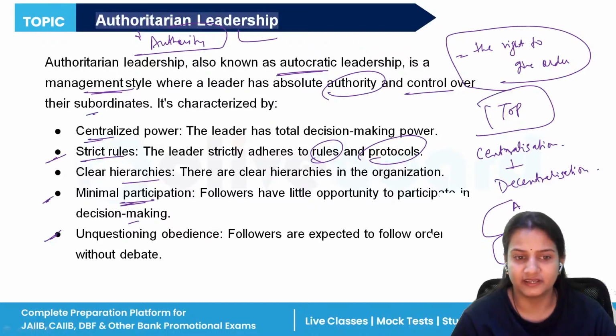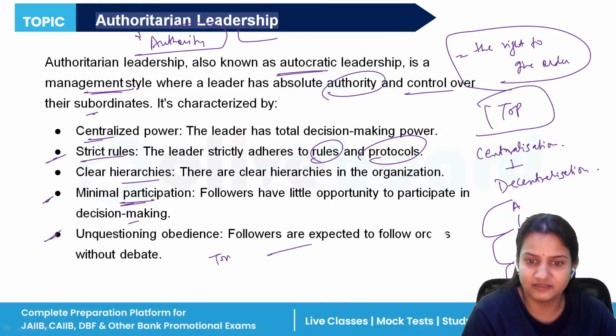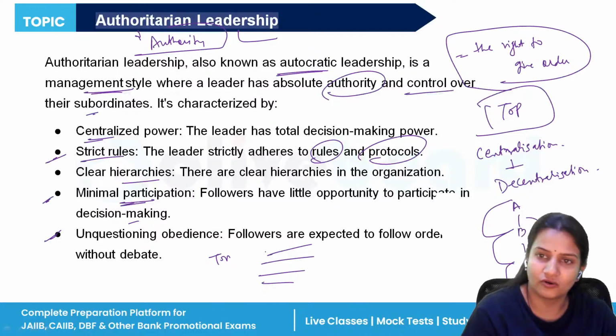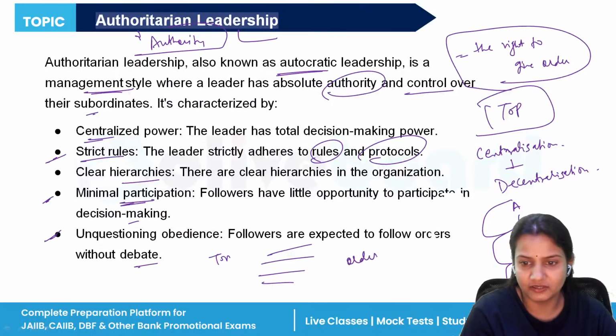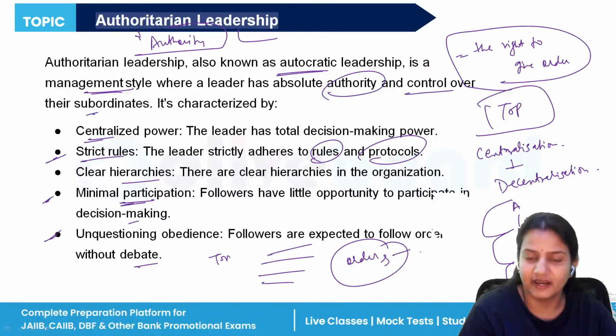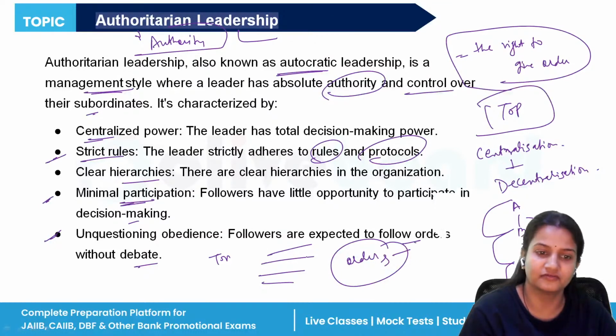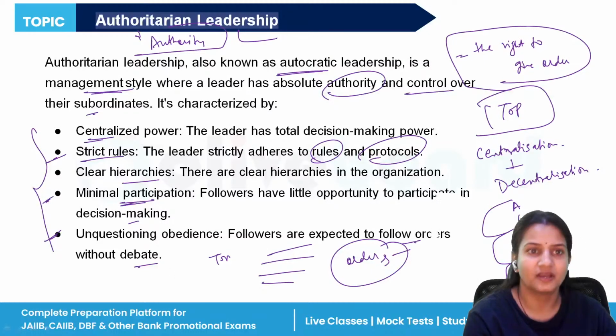And unquestioning obedience. What is unquestioning? That is, followers are expected to follow orders without debate. Means whatever the top manager says, the rest of the people have to follow that. They cannot cross question the top manager, like why are we doing this, what is the benefit of doing this? No, they cannot cross question. They cannot do any kind of debate. They have to follow orders. So this is all about authoritarian leadership, where the leader gives the authority, the right to give orders, and other persons have to follow those orders.